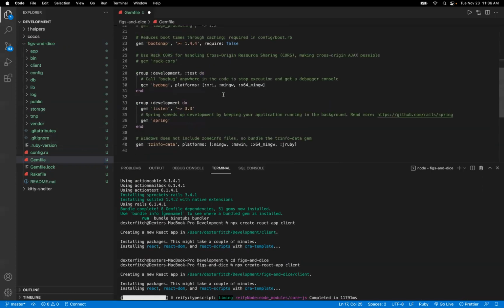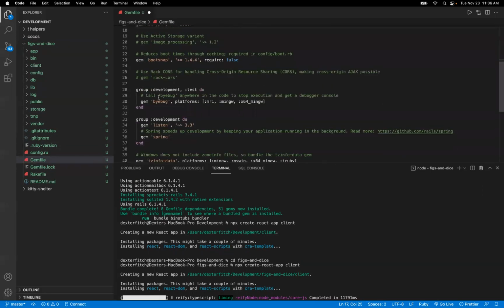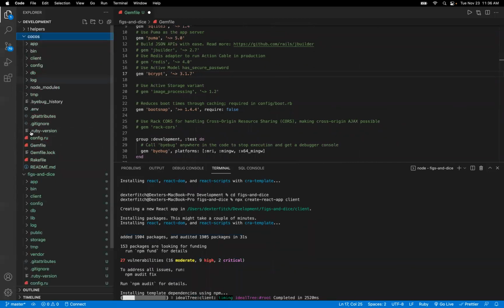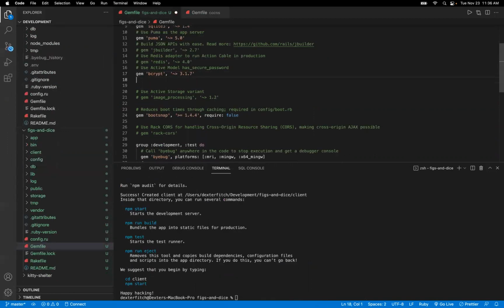I'm also going to, let's see, I've got my Rails, I've got Byebug. Let me just double check. I feel like there's something missing here. So I'm going to go look at a past project's gem file real quick. All right, active model serializers. That's the one I want. Okay, so these are the two most important ones.